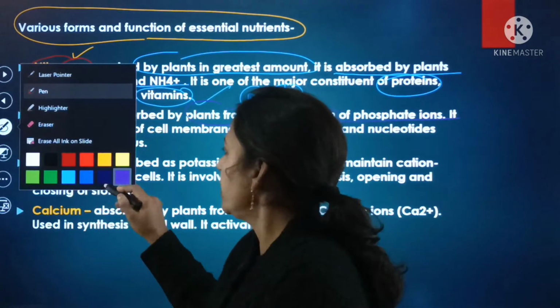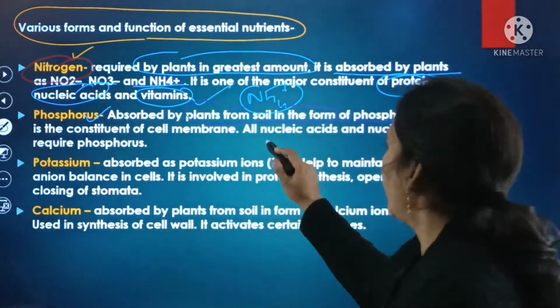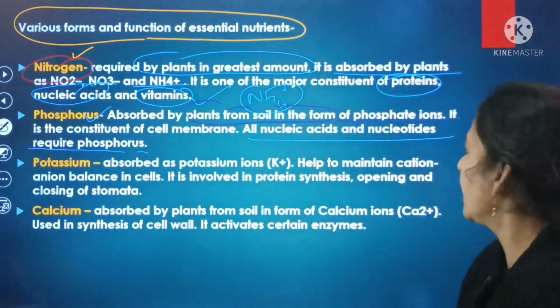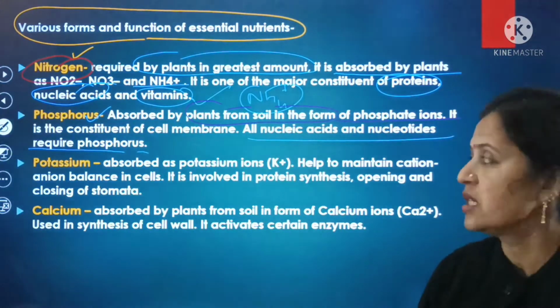All the nucleic acids as well as nucleotides require phosphorus.